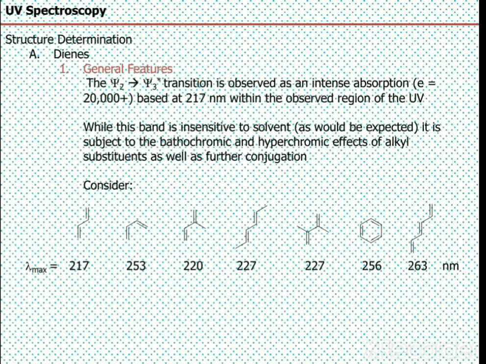and the last structure, that is 1,3,5-hexatriene, having 3 conjugated double bonds, has the highest value of absorption. From this slide, you can conclude that the more the conjugation, the higher the lambda max value, as the double bond acts as an auxochromic group and absorbs at a higher wavelength.